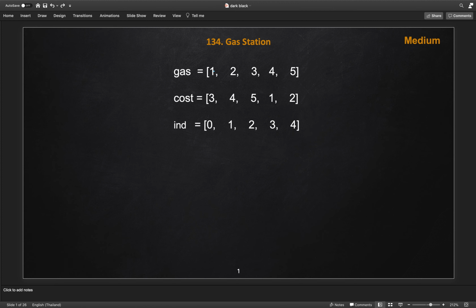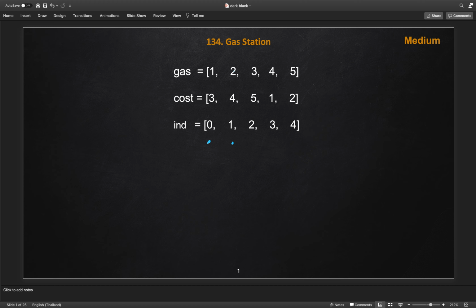So here the gas is needed on this index, the 0th stop, and the cost is 3. If we start with this, we can't reach the next stop, because we need at least a minimum of 3. So we can't start from here. Then we will try this. One of the basic naive approaches is to just start from all these stops, try from 0 and see if we are able to complete the circuit. If not, then try from 1.